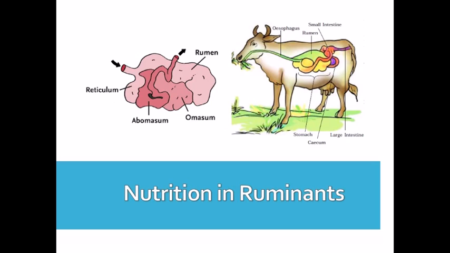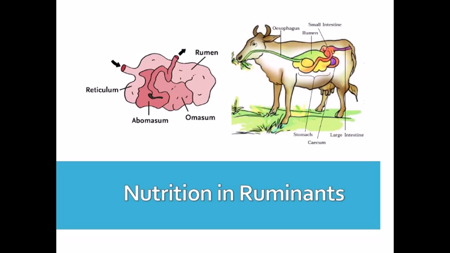Now next we will discuss nutrition in ruminants. What are ruminants? Ruminants are grass-eating animals such as cows, buffaloes, deer and sheep. You all must have observed these animals keep on chewing their food. Do you know why? Because these animals eat their food quickly and swallow it and then move to a safer place.